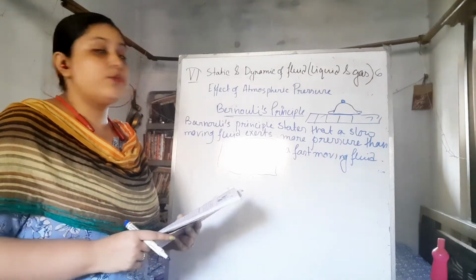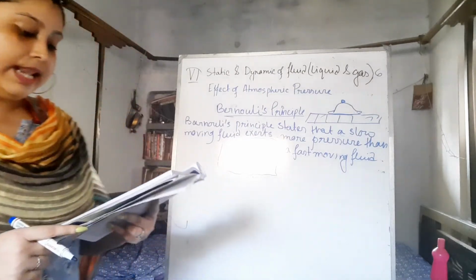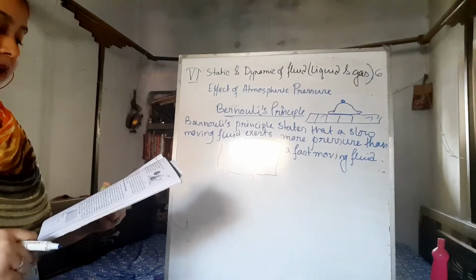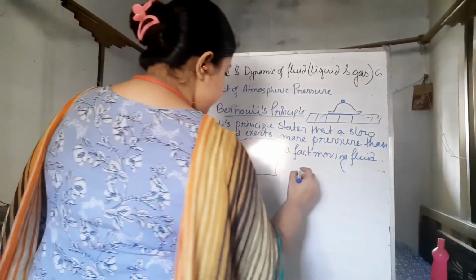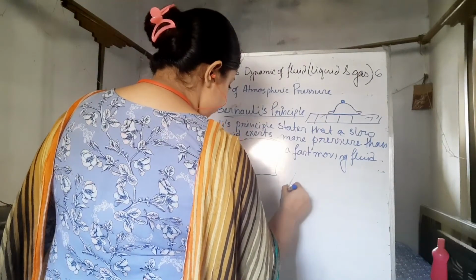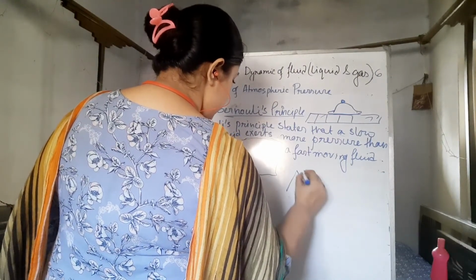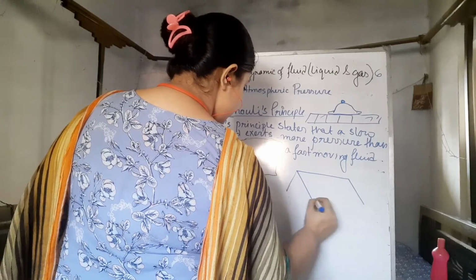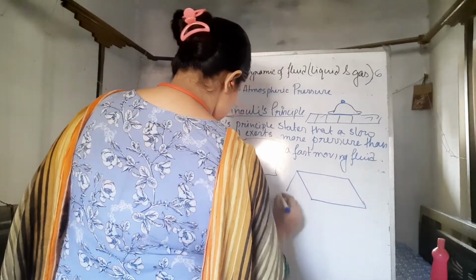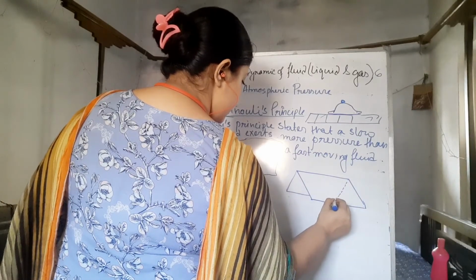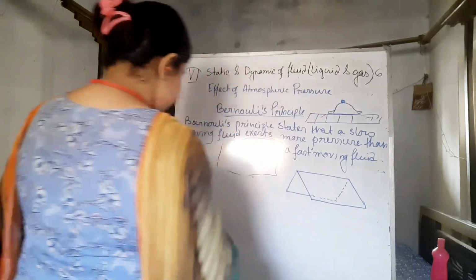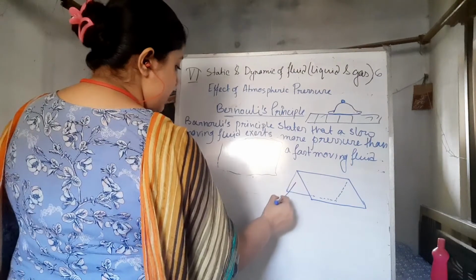Now we can look at one example. Take a piece of folded paper and hold it in front of your mouth. The paper looks like this, I am drawing this paper.